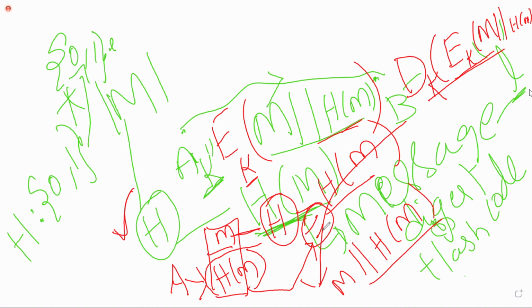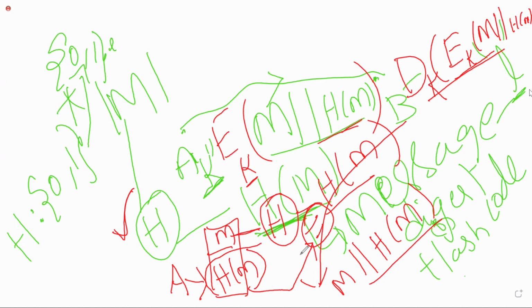After comparing these two, if both are the same, then the receiver will conclude that the message came from the proper sender. If both are not matching, then the receiver will think that an opponent has sent the message. There is some security attack, some active attack that happened. So that is the purpose of the hash code.